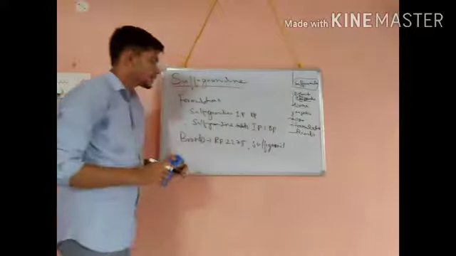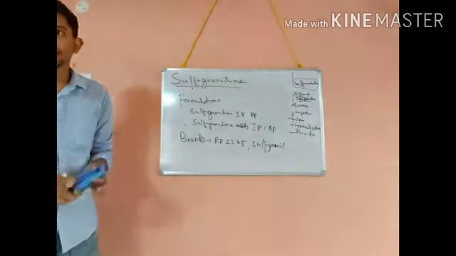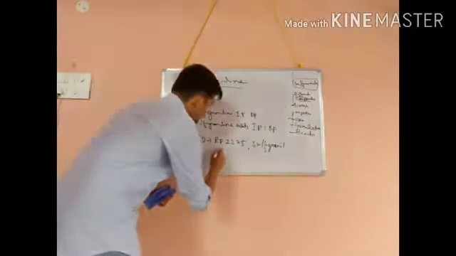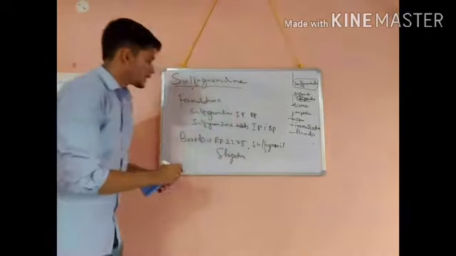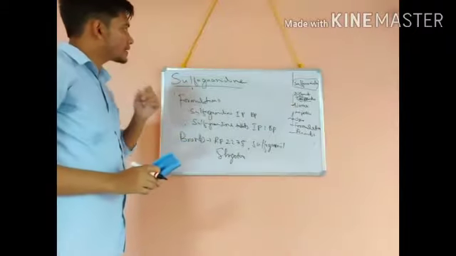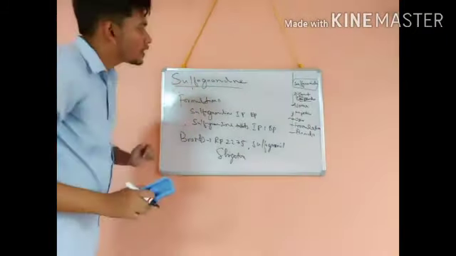So these are the different brands available in the form of sulfaguanidine.